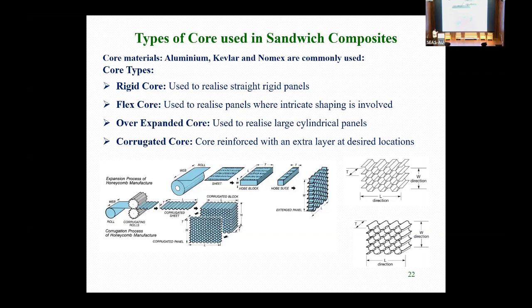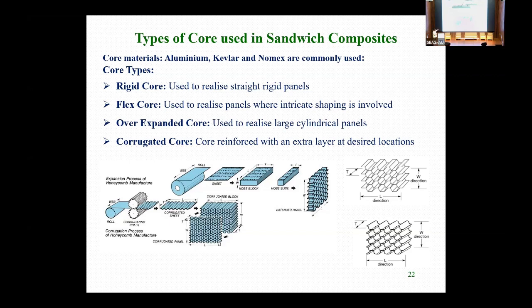You can see this kind of core: rigid core, flex core, or corrugated core. These 3 types of cores are required for selection of shape. If you have a reflector, we cannot go for the rigid core, we can go only for the flex core. So this kind of core selection is essential to get the desired property of this stiffened or sandwich structure.